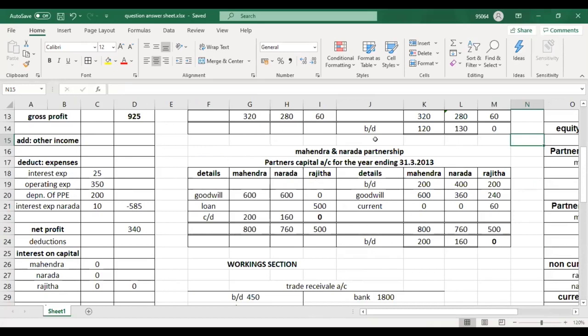A student has asked what is beneficiary ratio and sacrificing ratio. Guys, in your syllabus that is not quite tested. You don't need that, so no need to learn it.